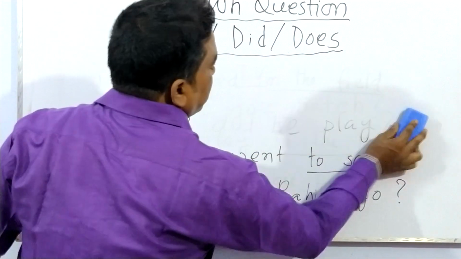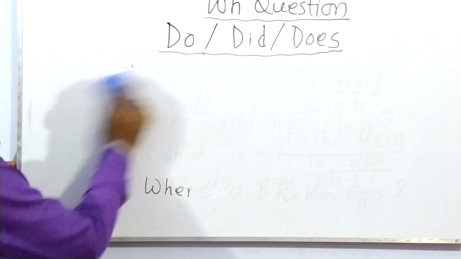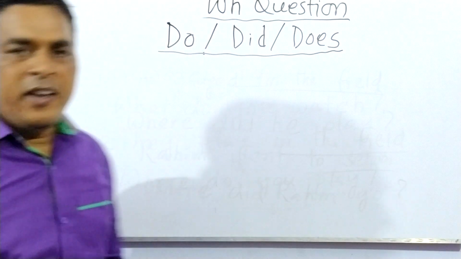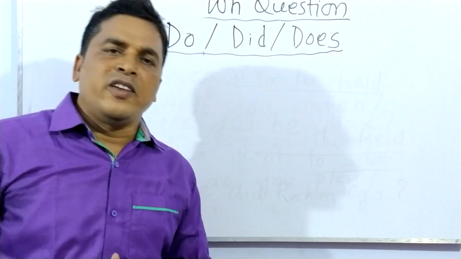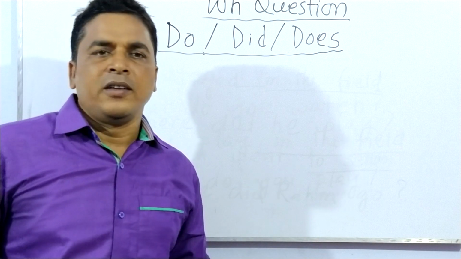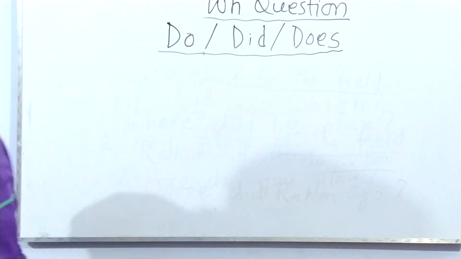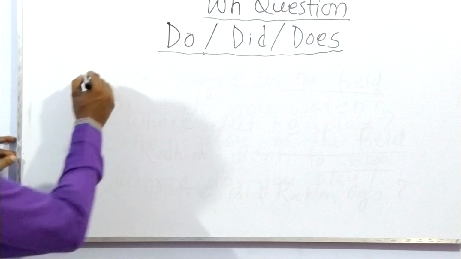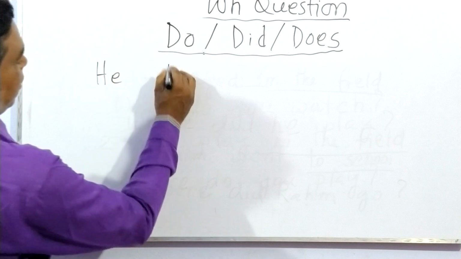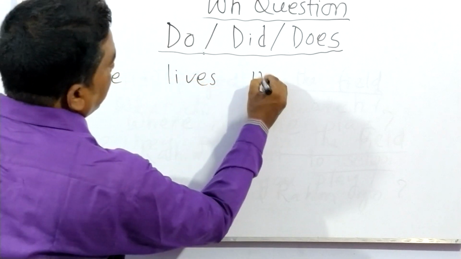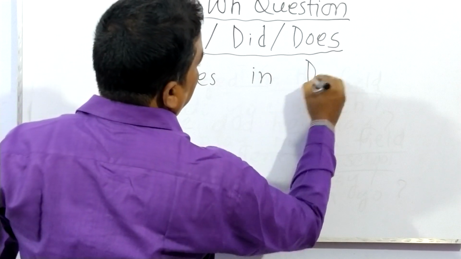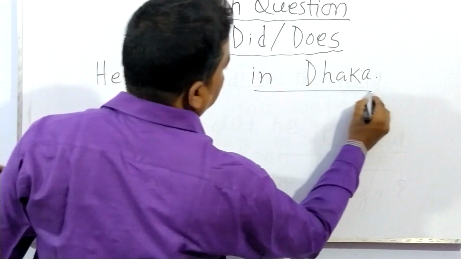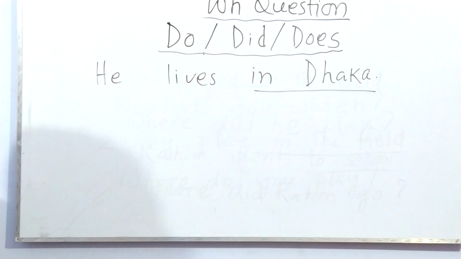So, my dear lovely students, in this way, from the various view of point, we can make more and more sentences and make WH question. So another example I try to give. He lives in Dhaka. So underline what is Dhaka, in Dhaka.